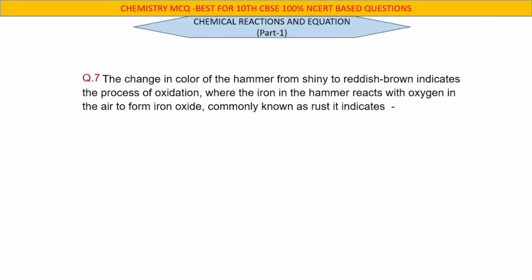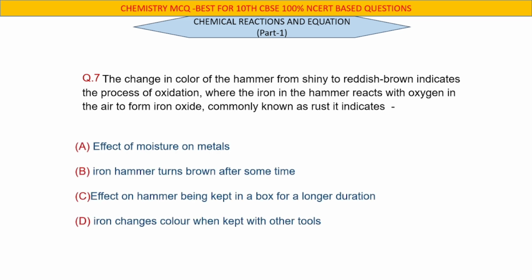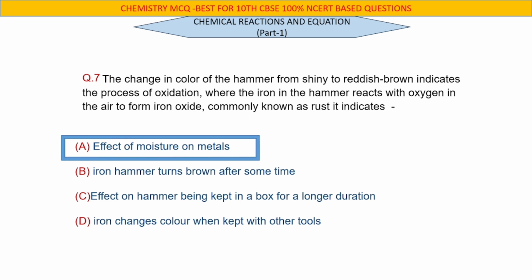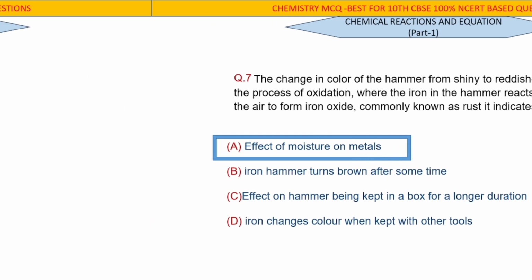Question number 7. The change in the color of the hammer from shiny to reddish brown indicates the process of oxidation, where the iron in the hammer reacts with oxygen in the air to form iron oxide, commonly known as rust. It indicates the effect of moisture on metals.